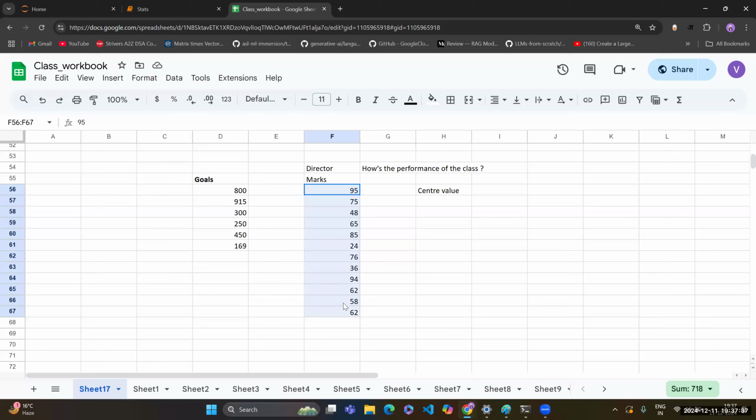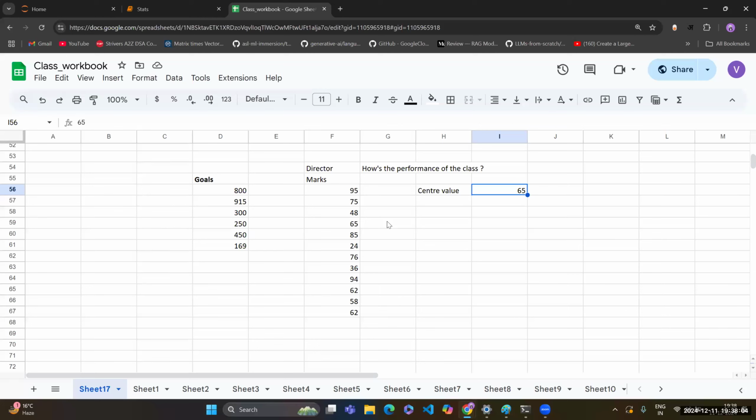So what is the average value that I'm getting over here? The average value that I am getting is 65. So now I can say that the performance of this class is good, not excellent, not bad. It's 65%. It's not a poor performing class or a very brilliant class.